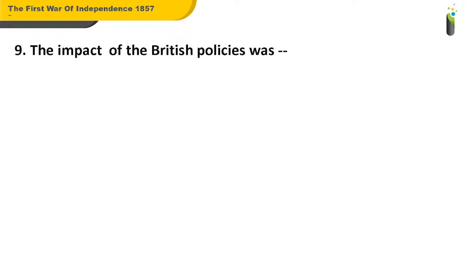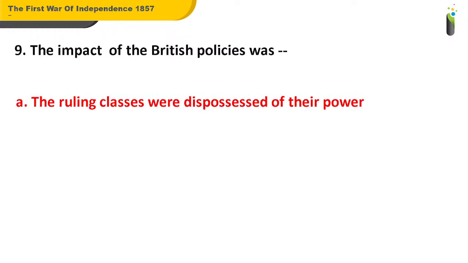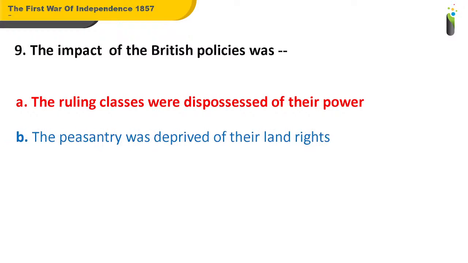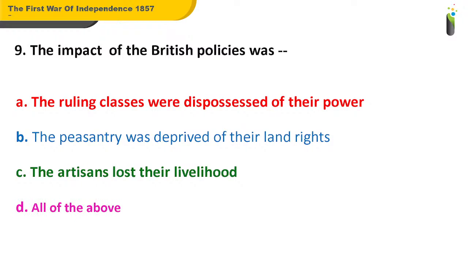Now, coming to question number 9, the impact of the British policies was dash. A. The ruling classes were dispossessed of their power. B. The peasantry was deprived of their land rights. C. The artisans lost their livelihood. D. All of the above. So, what was the impact of the British policies?